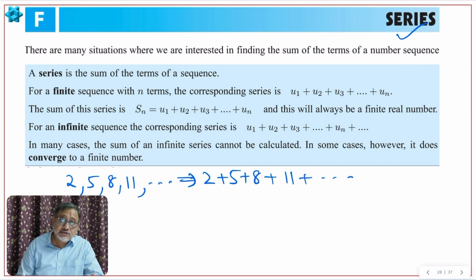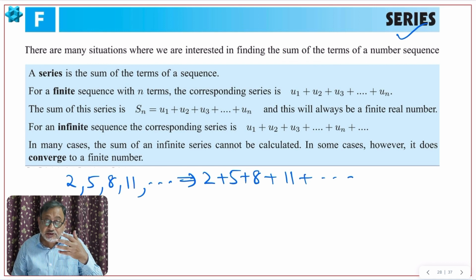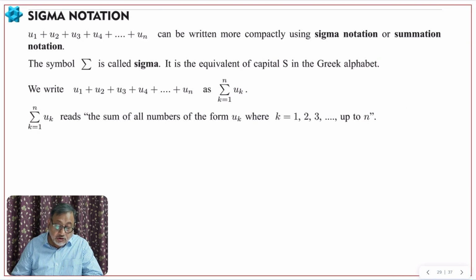Now some series are finite, some are infinite. If the sequence is finite, its series is finite, and therefore its sum will be finite, and it will be called a convergent series. And some series are infinite, so we cannot find the sum of it because it is infinite, right? Okay. So sigma notation.